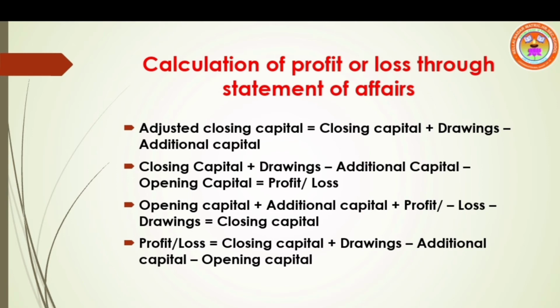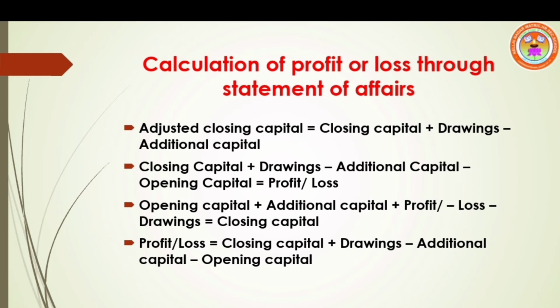So how to find out profit of the business? Use the formula: closing capital, add drawings, less additional capital. The amount which we are getting is called adjusted closing capital. Then less opening capital.